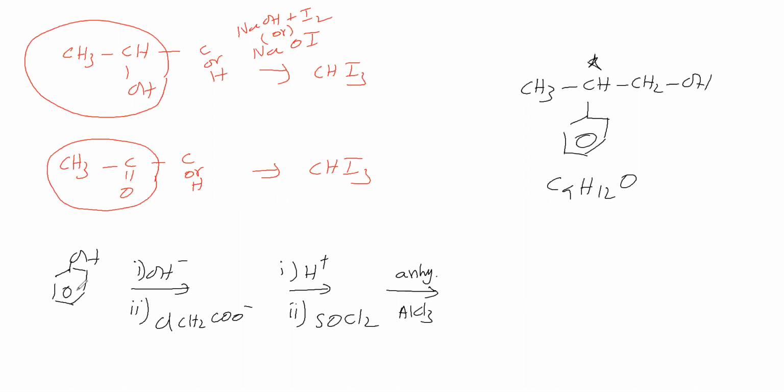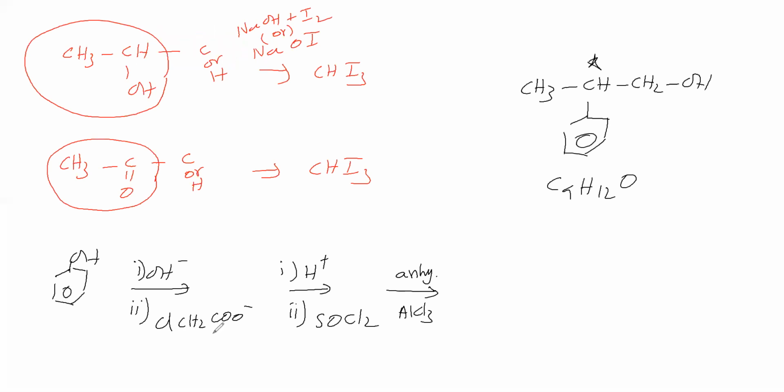So, first, phenol with OH minus means phenoxide, an acid-base reaction. Here water is removed, and this bond is shifting. Therefore, we are getting phenoxide. This phenoxide is then taken for reaction with chloroacetate.